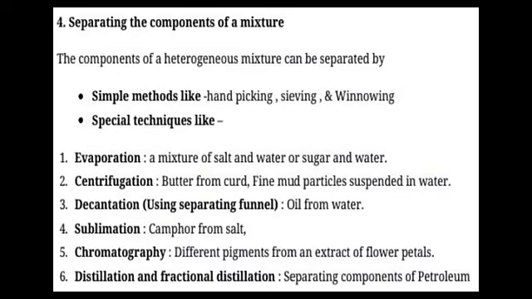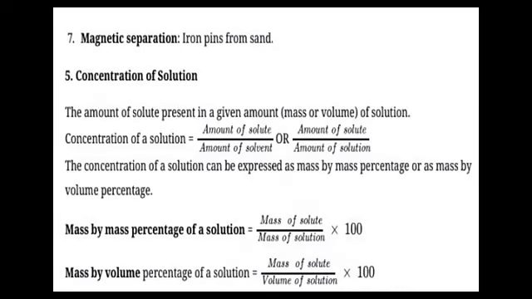Separating the components of a mixture. The components of a mixture can be separated by simple methods like handpicking, sieving and winnowing. Special techniques like evaporation, centrifugation, decantation using separation funnel, sublimation, chromatography, distillation and fractional distillation. You can see their properties in this slide. If you need, you can pause the video and look at it better. Magnetic separation: iron pins from sand.